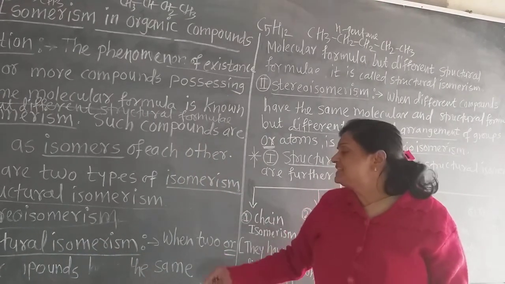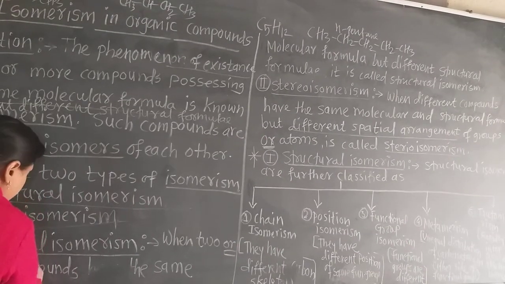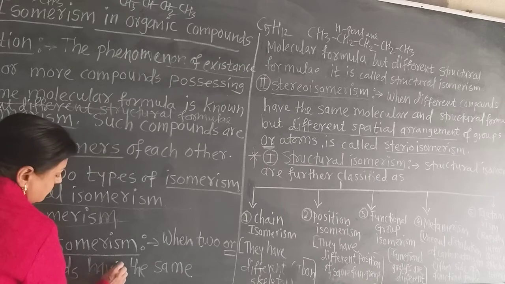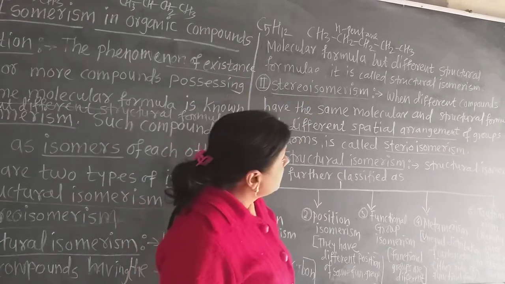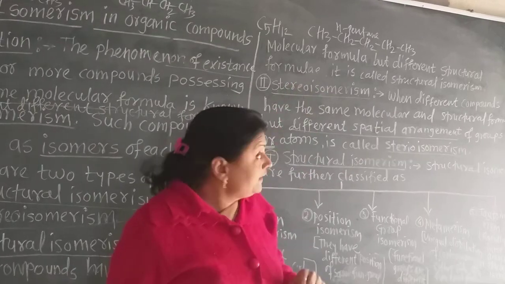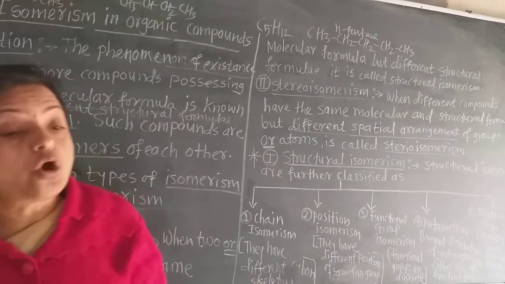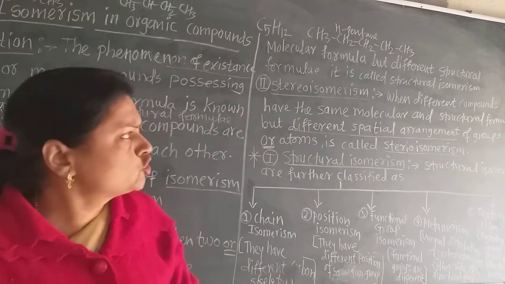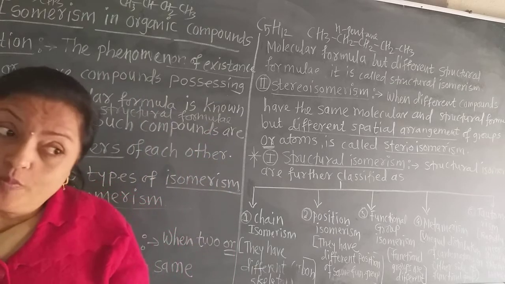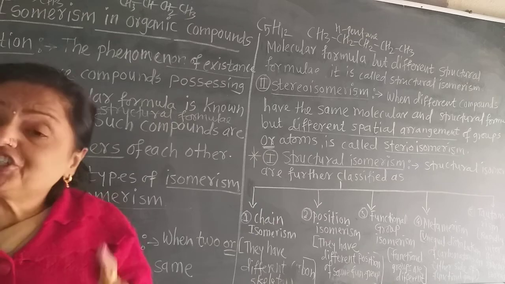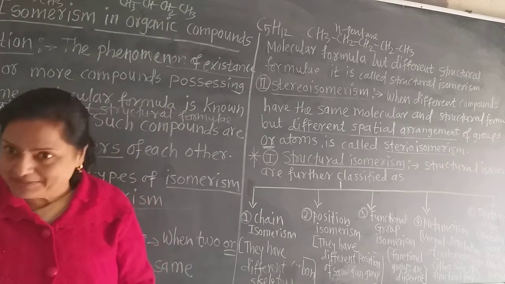The definition is the same. When two or more compounds have the same molecular formula but different structural formulae, it is called structural isomerism, and the structures are called isomers of each other. So n-pentane, isopentane, neopentane are isomers of each other. Now these structural isomerisms are again classified into 5 different types.